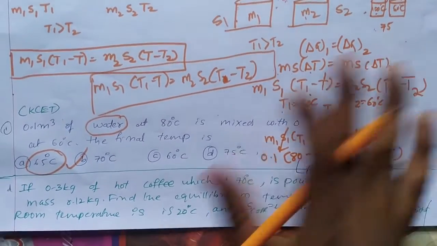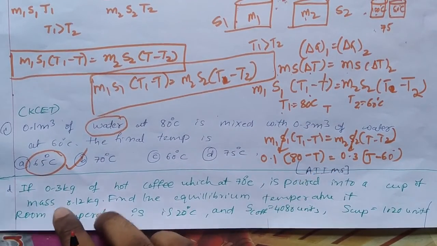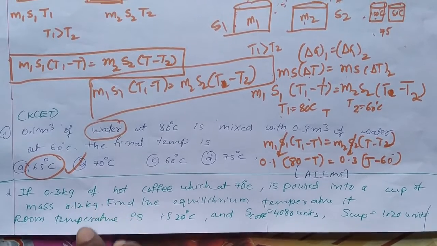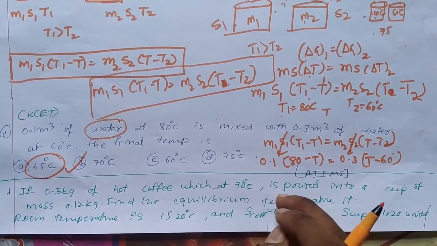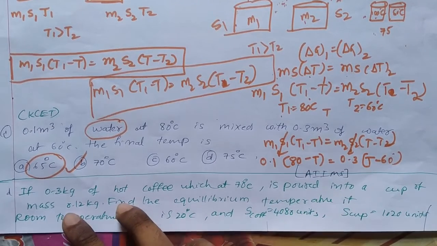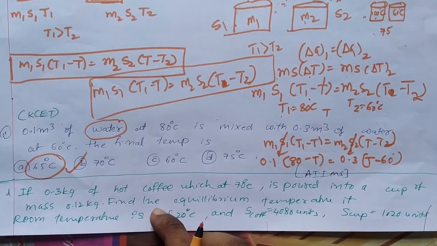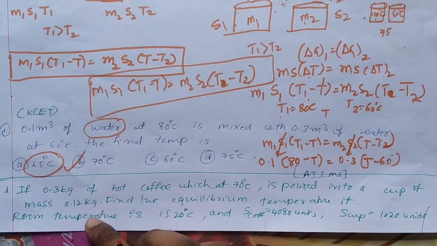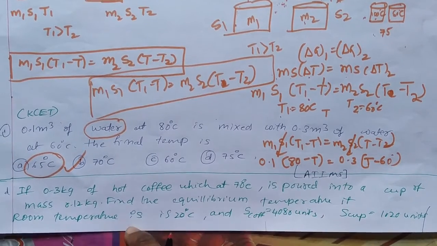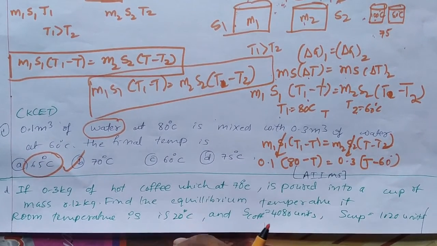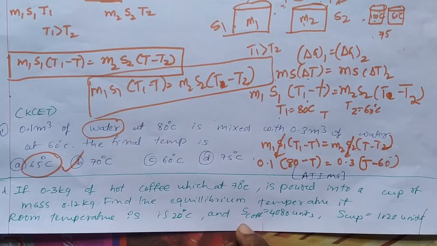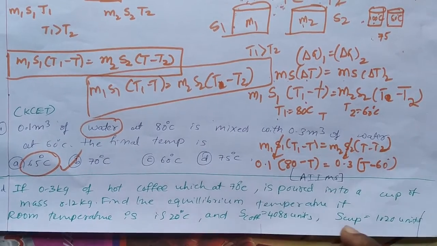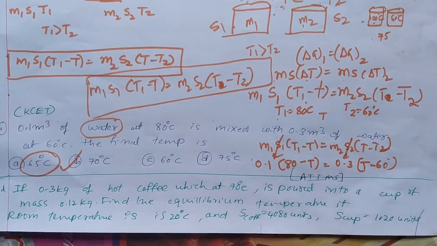Please try solving that problem, and also solve this problem. If 0.3 kg of hot coffee which is at 70 degrees Celsius is poured into a cup of 0.12 kg, find the equilibrium temperature. Same kind of formula you should apply. The cup is at 20 degrees Celsius, room temperature. Specific heat of coffee is 4080 units, specific heat of cup is 1020 units.